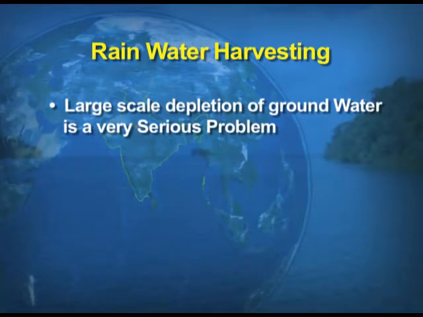Now another concept is rainwater harvesting. The large scale depletion of the groundwater is a very serious problem. So this is a technique of increasing the recharge of the groundwater by capturing and storing the rainwater locally to meet the household needs, because we have already discussed that the groundwater is nothing else but the rainwater which percolates through the ground, through the pores, through the type of rocks we have in certain areas.